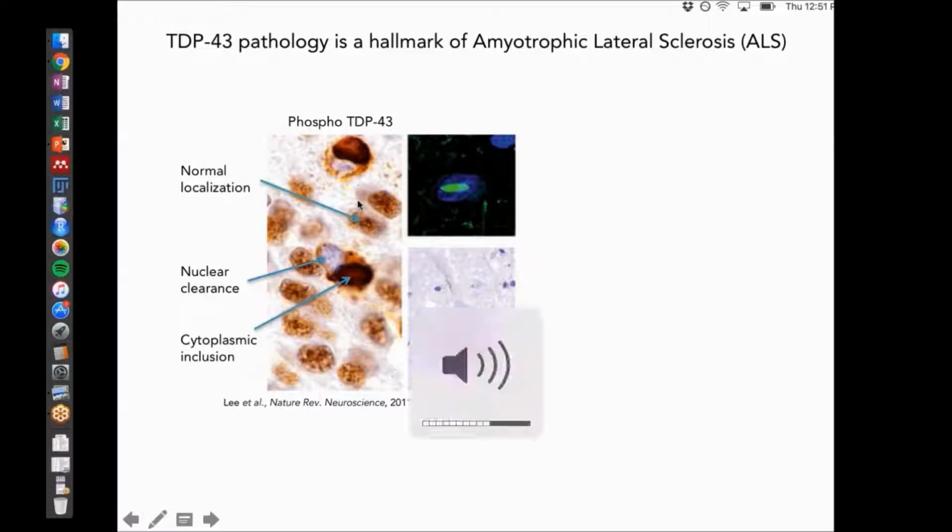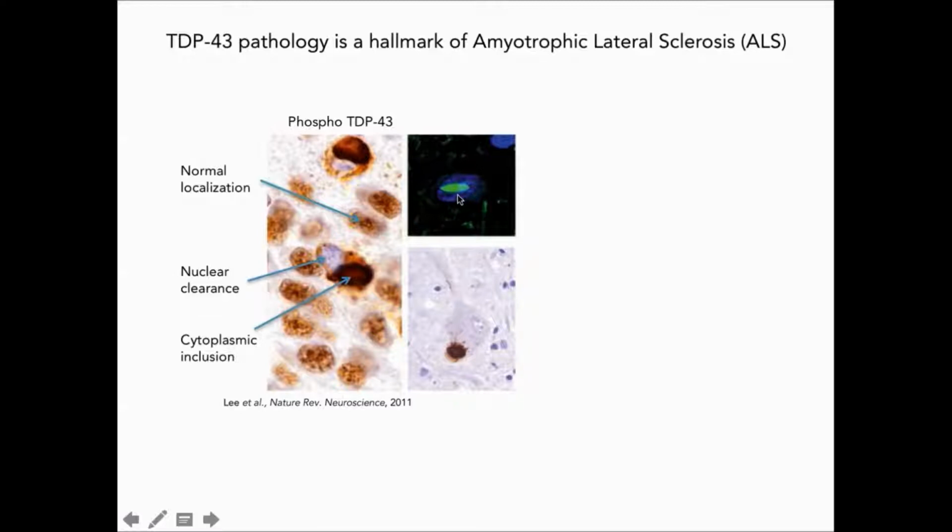So, as some of the other speakers have mentioned, 97% of ALS patients have TDP-43 pathology and dying populations of neurons. And TDP-43 is usually in the nucleus, and in ALS patients it can be cleared from the nucleus where it forms cytoplasmic aggregates that are phosphorylated and detergent insoluble. And in some patients we also see nuclear inclusions. We still don't know what role this pathology is playing in cell death, so this clearance from the nucleus might suggest a loss of normal TDP-43 function.